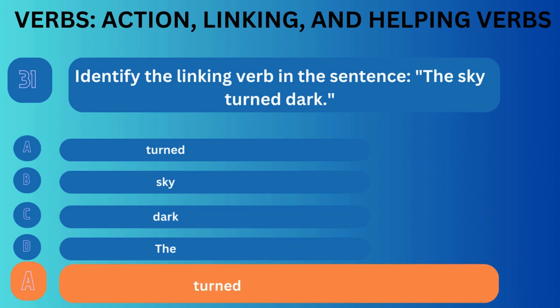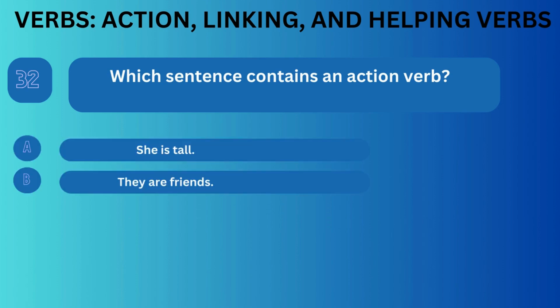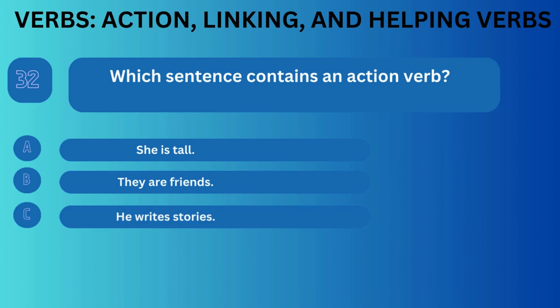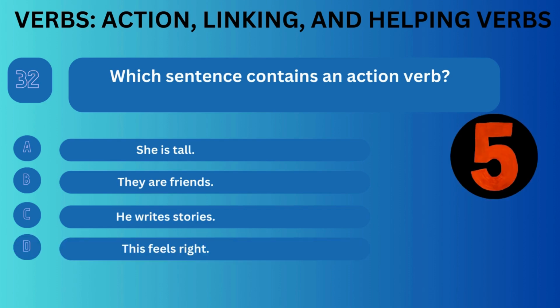Correct answer is A. Question number 32. Which sentence contains an action verb? Option A, she is tall. Option B, they are friends. Option C, he writes stories. Option D, this feels right.